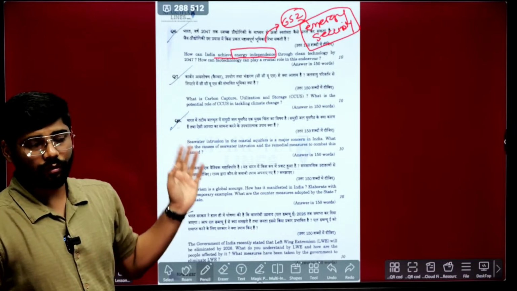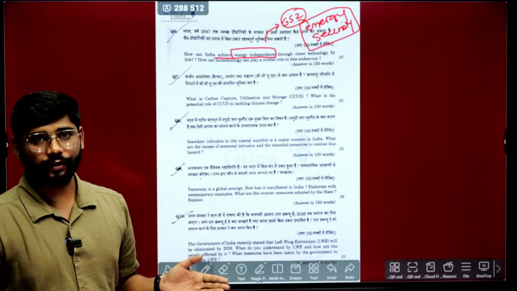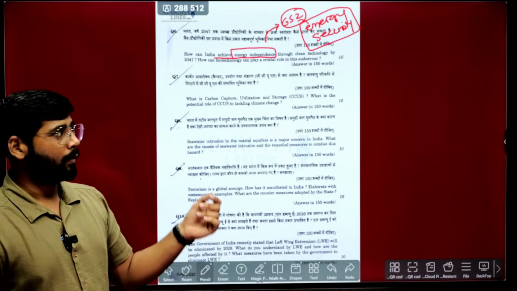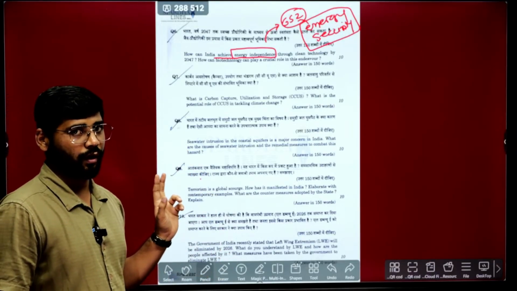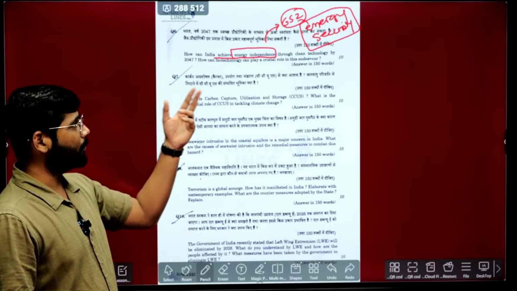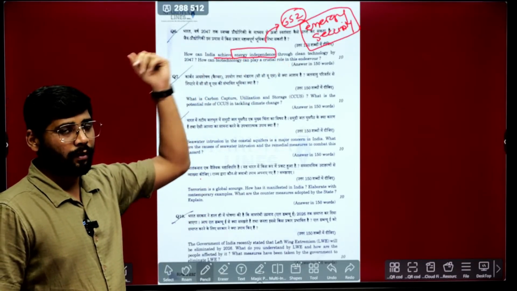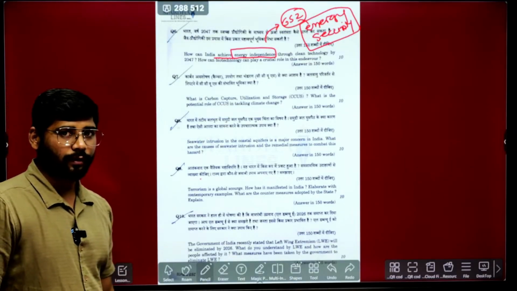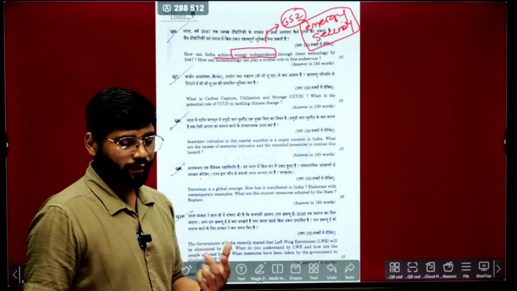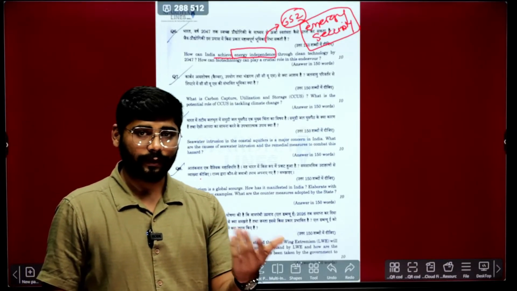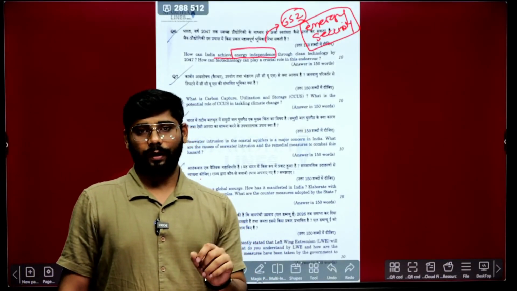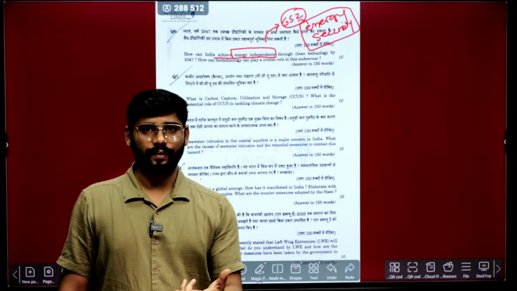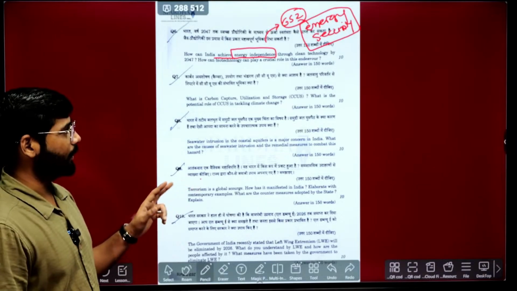Also previously, when the US imposed sanctions on Iran, we were forced to stop buying oil from Iran. At that time also the question was about energy independence. So GS2 had a question on energy security, and GS3 also came. Next time when you write the mains, just see the previous year's GS1 or GS2, and what can be repeated again in the next paper, GS3. That way you can predict the questions somewhat.